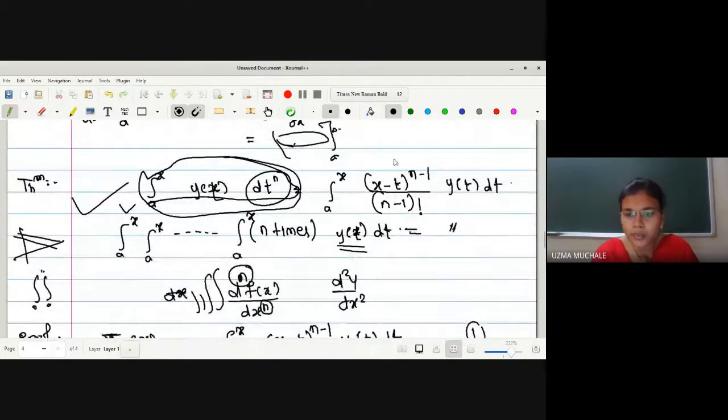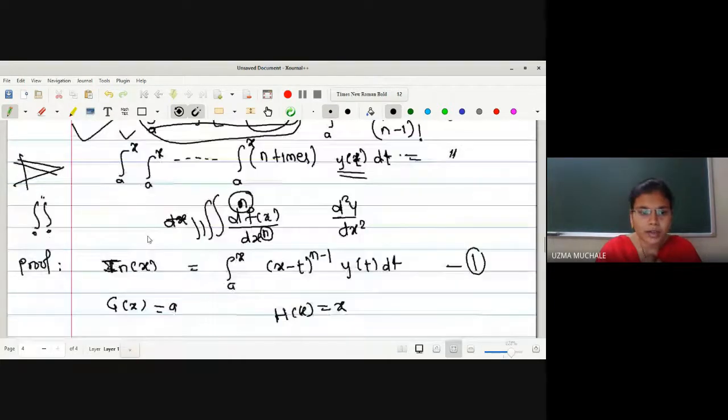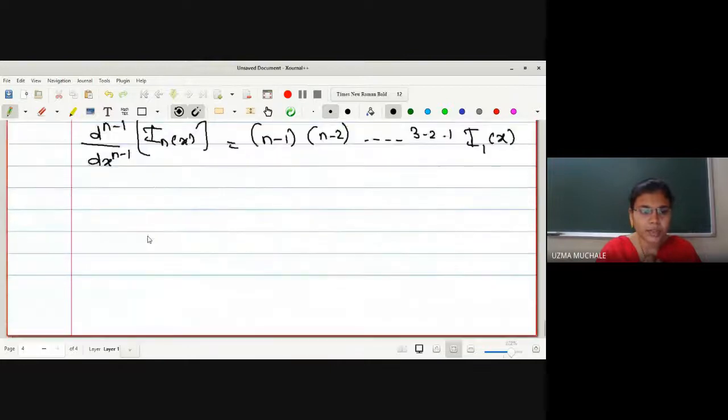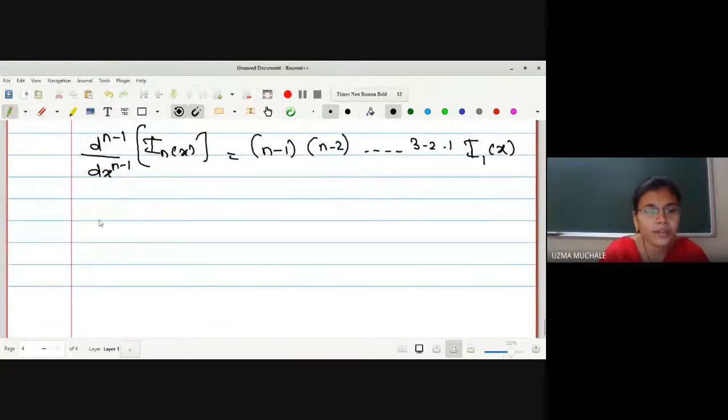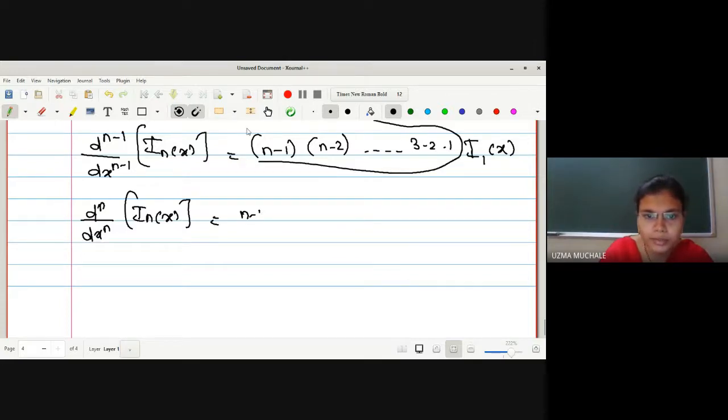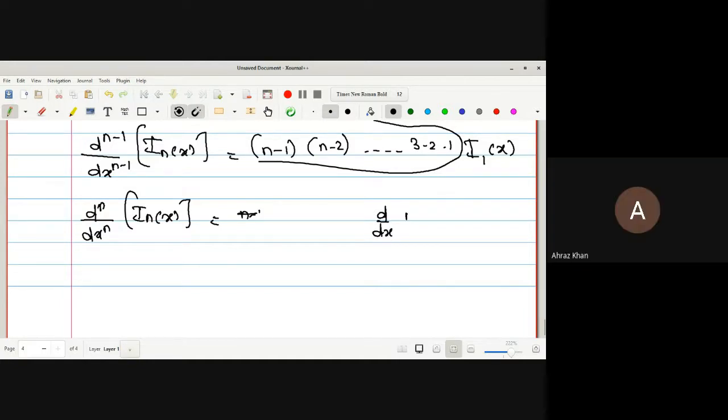Right, you can see here we have renamed this as I_n of x. If you differentiate this term n times, then directly doing integration will give you the n times integration. So here we have found n minus 1. Next, we will find one more derivative of the above term. So it will be simply d^n/dx^n of I_n of x, equal to n minus 1 factorial times the derivative. Now, can anyone tell me what will be the value of this whole constant term? It will remain as it is, ma'am. Why as it is?